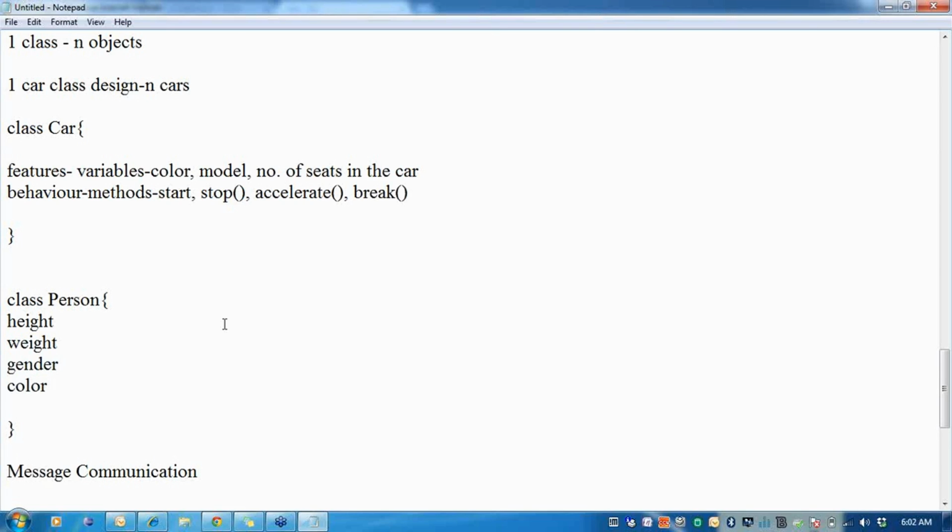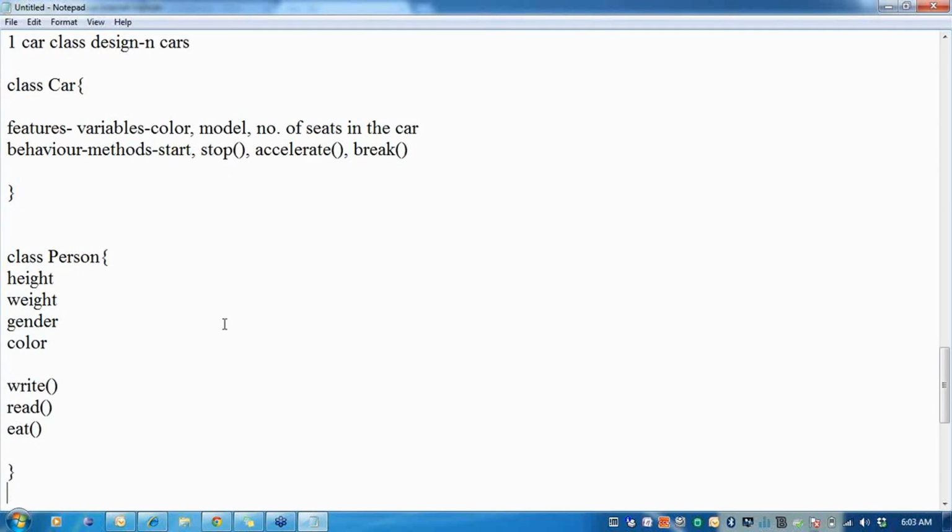So there are certain features which tell me what the variables are, the features associated with the person, and I can describe them as variables. What are the methods which describe what the person can do? I can say write, read, eat, walk, talk. There are so many things I can describe.